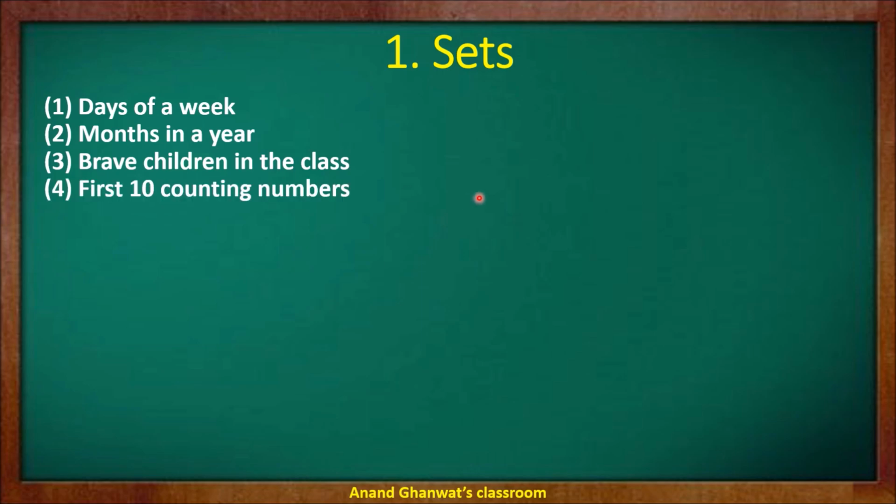First 10 counting numbers. Yes, it is well defined. Can you tell it? Very good. 1, 2, 3, 4, 5, 6, 7, 8. So these are the counting numbers up to 10.